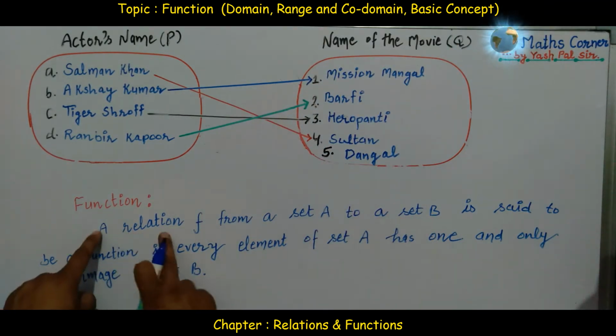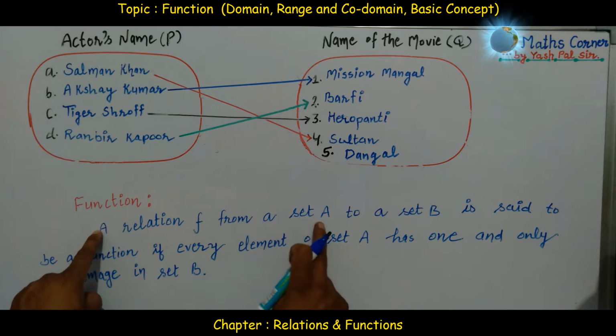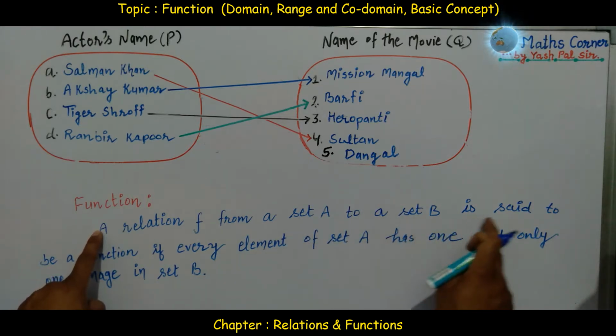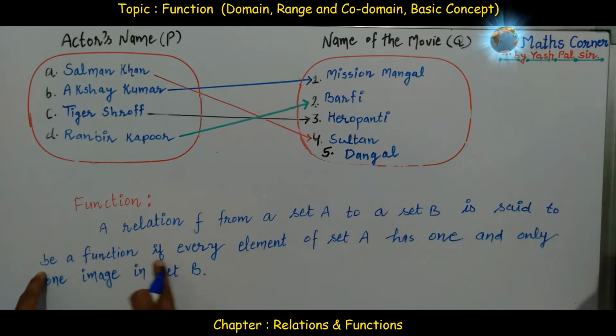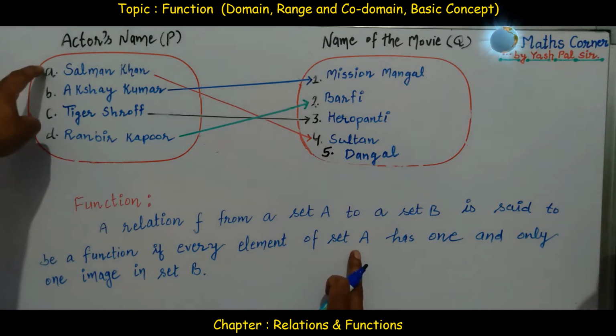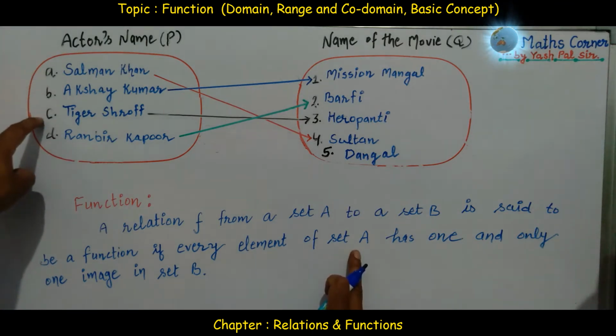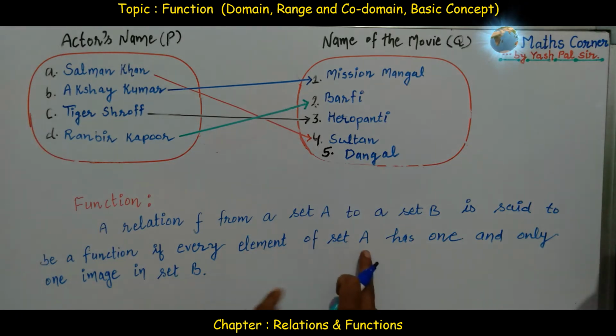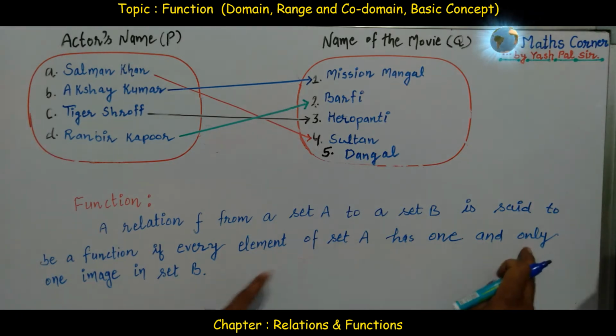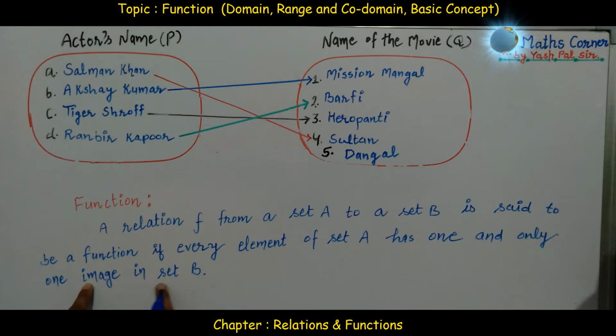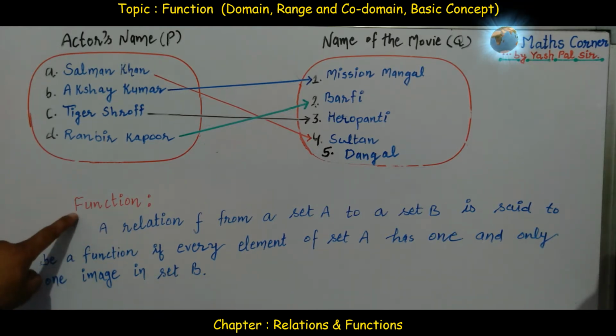So, a relation f from a set A to a set B is said to be a function if every element of set A has one and only one image in set B. What are the elements of set A? A, comma B, comma C, comma D. Okay, once again, what is a function?